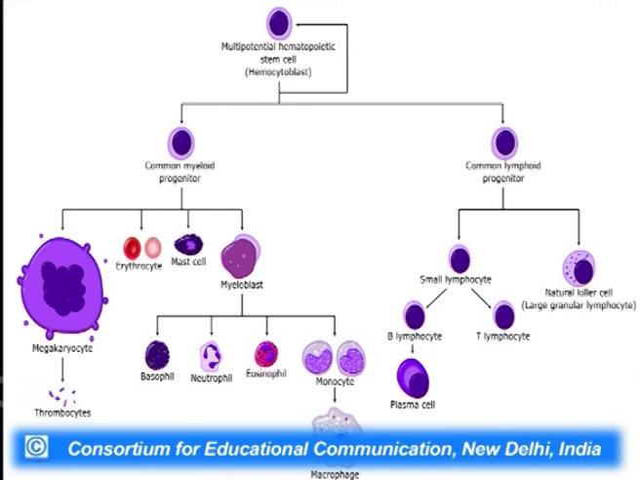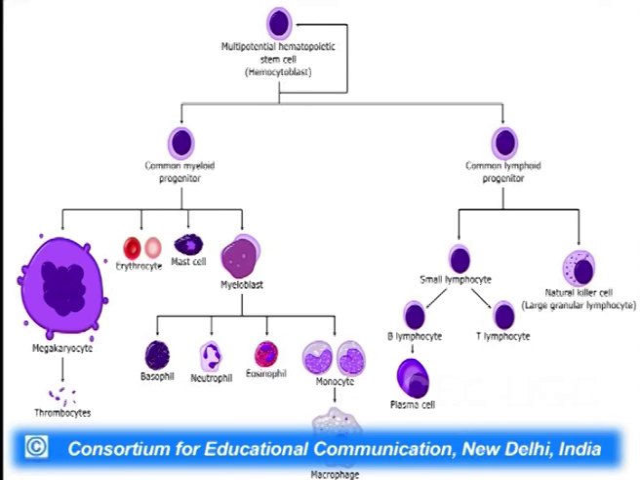They can form small lymphocytes or the natural killer cells. The small lymphocytes can further differentiate into B lymphocytes or T lymphocytes. The B lymphocytes can actually become plasma cells or memory cells. Now, on the other hand, the common myeloid progenitor cell can differentiate into an erythrocyte, that is